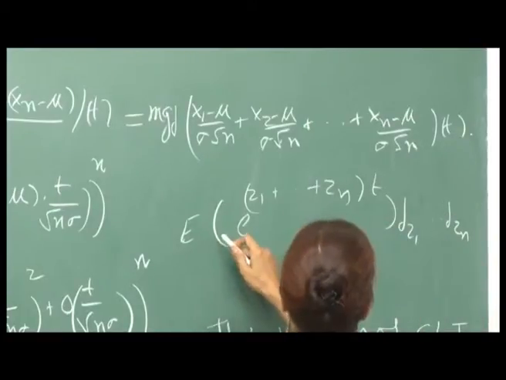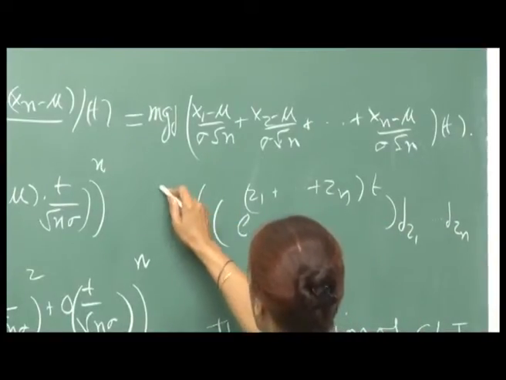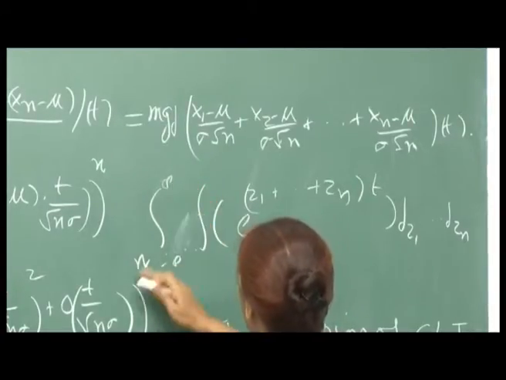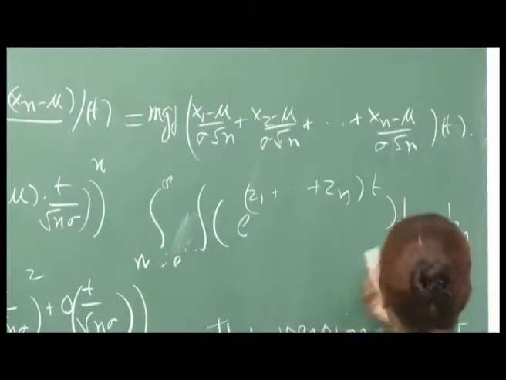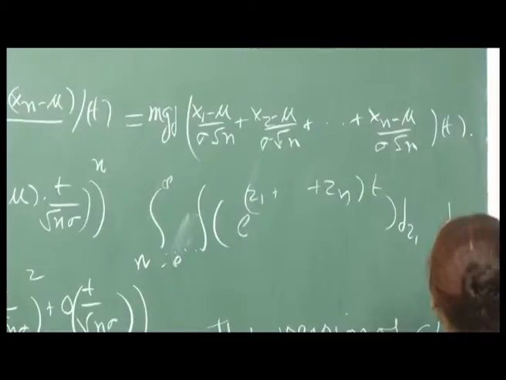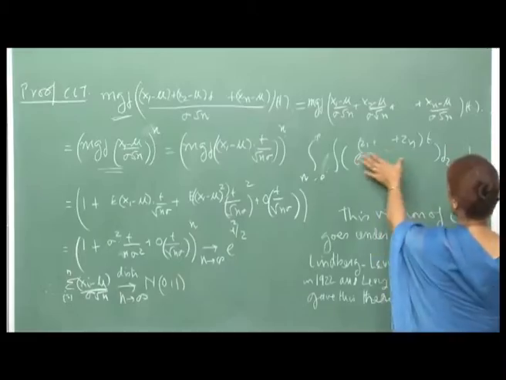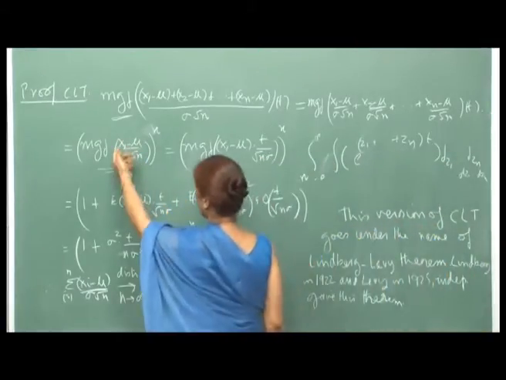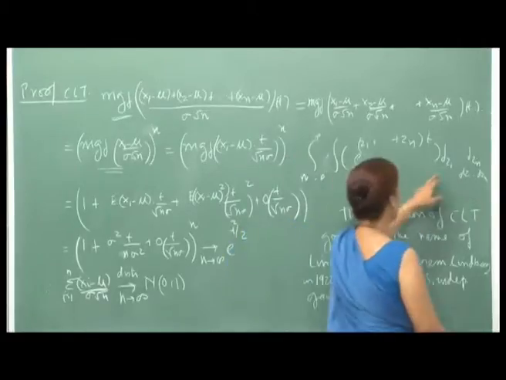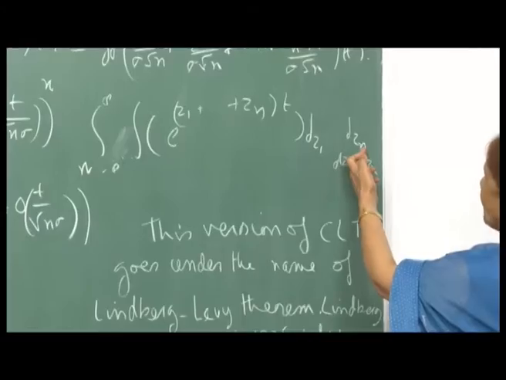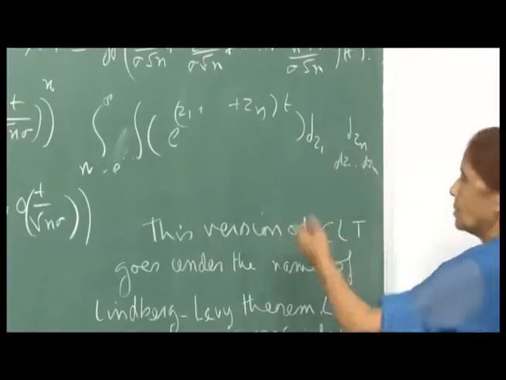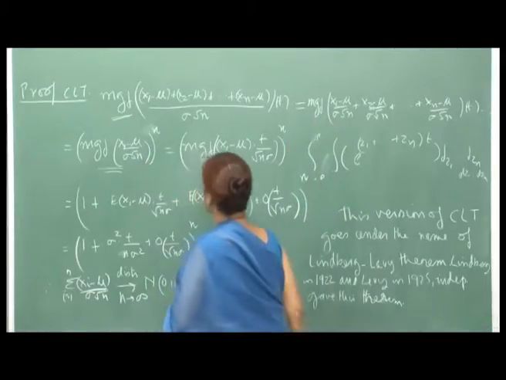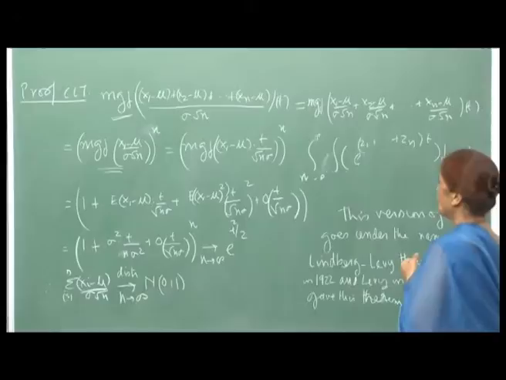So, your expectation of this would be an nth order integral from minus infinity to infinity, depending on if the variates are defined. I am taking the general definition, into dz1 ... dzn, right. So, then you can separate out the integrals, and each integral will be the MGF of these, and since they are identical, it will be the same. I am writing f(z1) ... f(zn), but they are all the same, f(z1). So, therefore, you can immediately see from here that this MGF can be written as this, because of independent and identically distributed random variables.